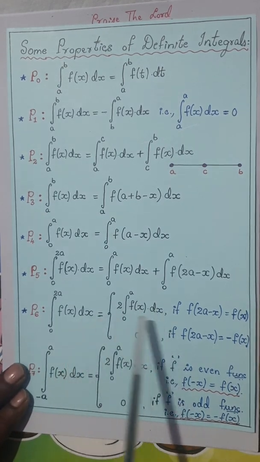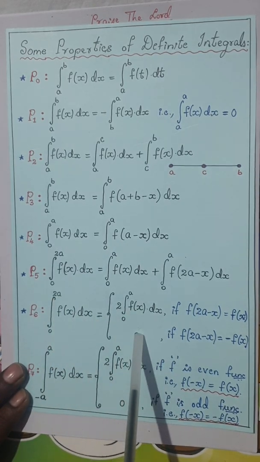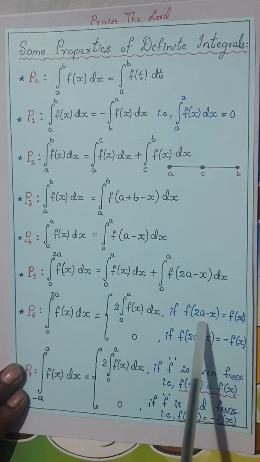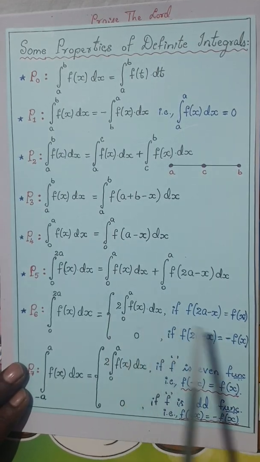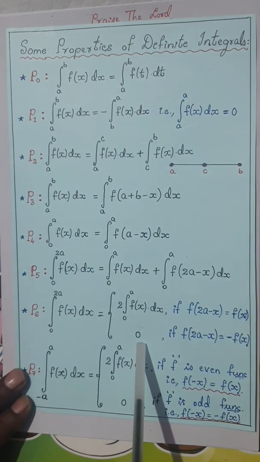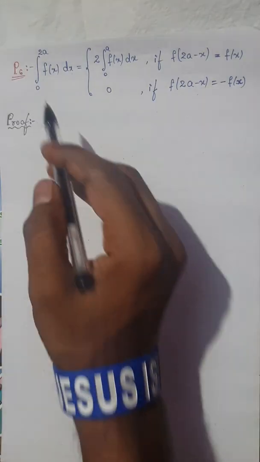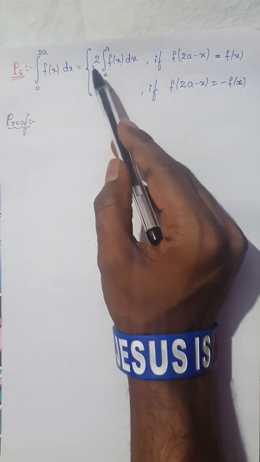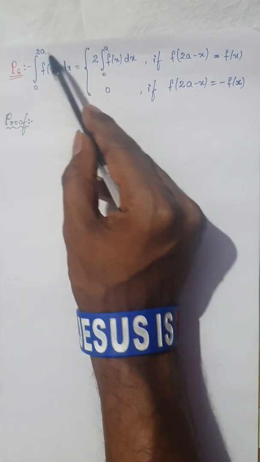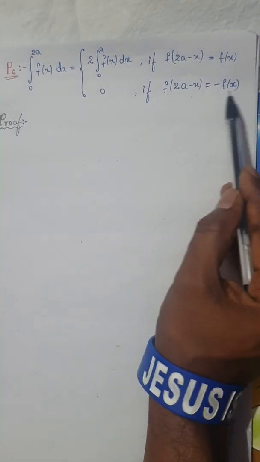Please be careful. We are going to consider two cases here. Integral from 0 to a f of x dx, we will be having two cases depending upon the value of f of 2a minus x. If it is f of x, then it is 2 times the integral. If it is negative of f of x, then the integral value is purely 0. Okay, so shall we go to the proof of P6? So the property P6 goes like this. Integral 0 to 2a f of x dx will be 2 times the integral f of x dx between the limits 0 to a, not 2a, 0 to a, if f of 2a minus x is f of x, and it will be 0 if it is minus of f of x.